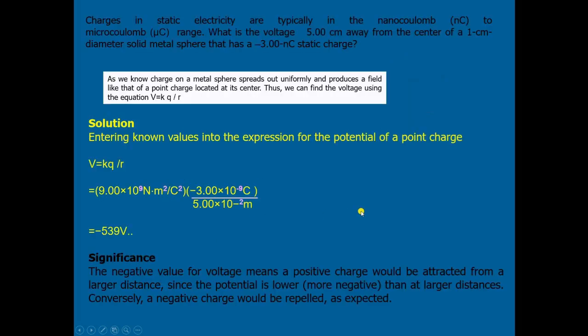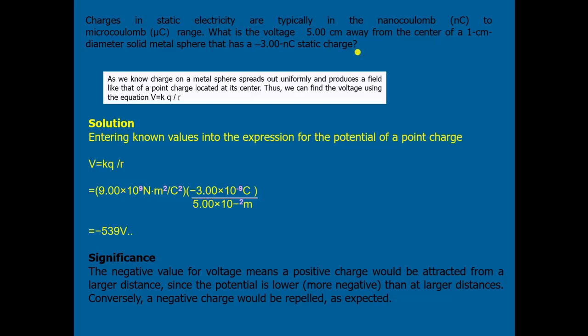Then we have some numerical examples. In the first example, we take that charges in static electricity are typically in nanocoulombs to microcoulombs. What is the voltage 5 centimeter away from the center of a 1 centimeter diameter solid metal sphere that has a 3.00 nanocoulomb static charge?